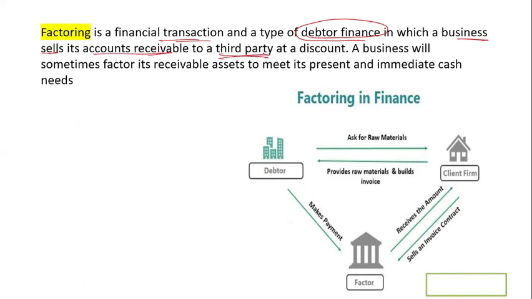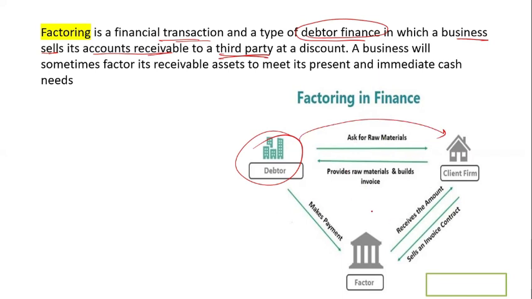That means you're factoring your finance. Whatever debtors you have, you urgently need money. So what you do is go to the bank.